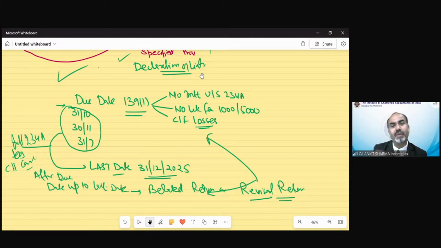So filing of return of loss is for your benefit. If you choose not to file your return of loss, that is your loss, not the loss of the income tax department. So you should always file return of loss. This will decrease your tax liability in future years.